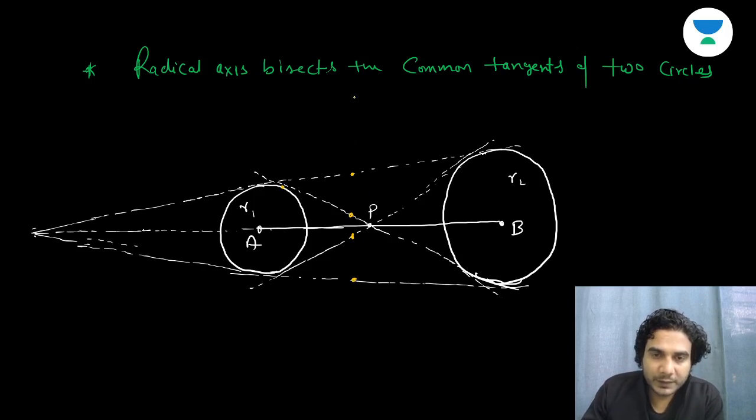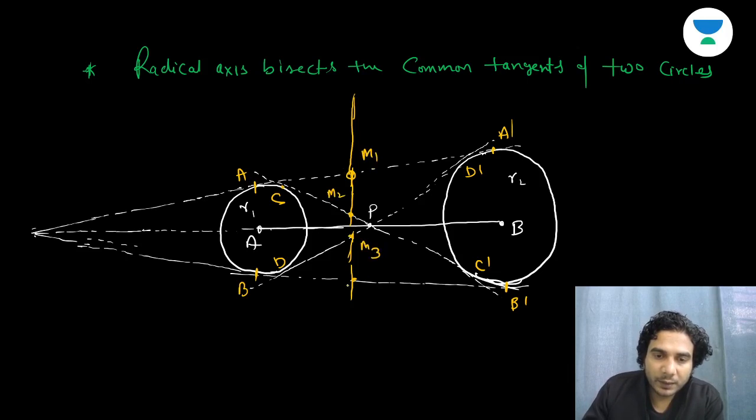So generally students make this mistake. In some geometrical questions they take the radical axis passing through point P. So I'm mentioning this point. This P is not the midpoint of the tangents. If this point is C, this point is C dash. If this point is D, this point is D dash. If this point is A, this point is A dash. If this point is B, this point is B dash. Then these are the midpoints. Say this point is M1, this point is M2, this point is M3, and this point is M4.